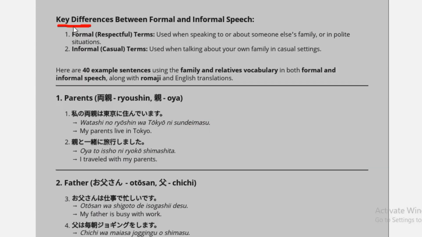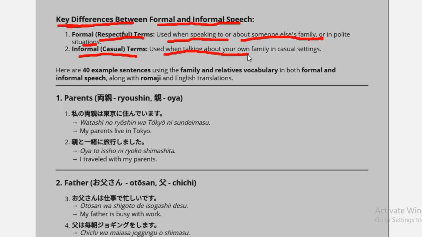Now let's see what the main differences are between formal and informal speech. The formal speech is used when you are speaking about someone else's family member, like her brother, her mother, in polite situations. And the casual terms are used when you are talking about your own family, like my mother, my sister, those kinds of words. So now let's see some examples.